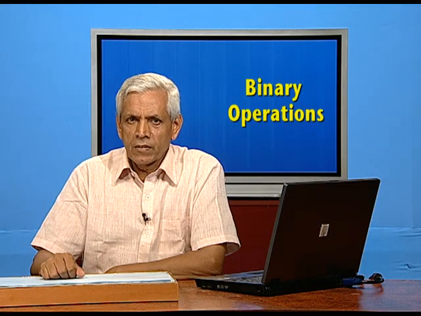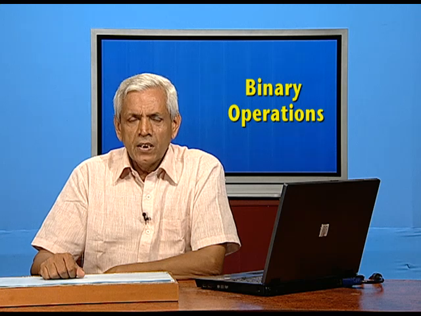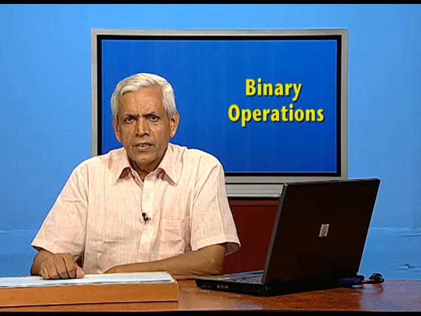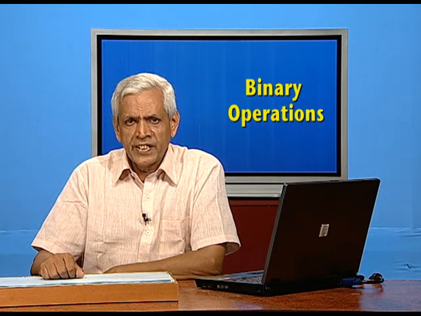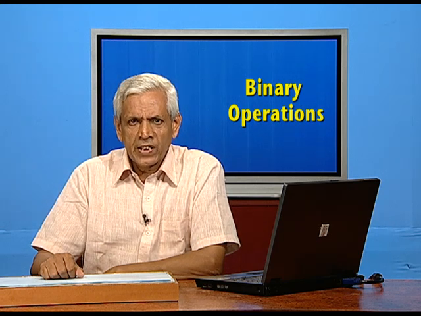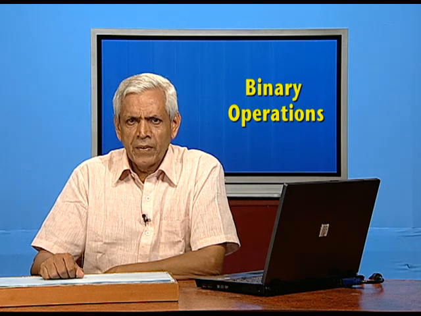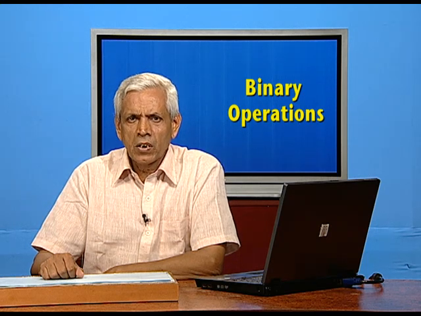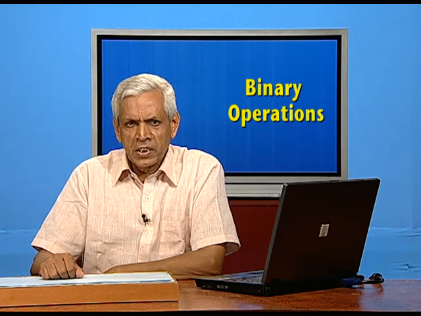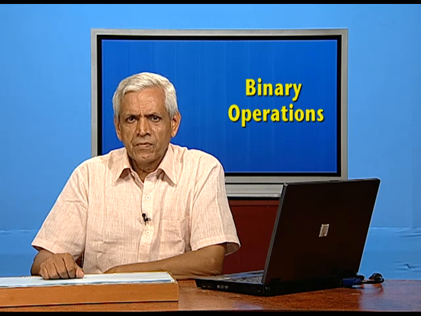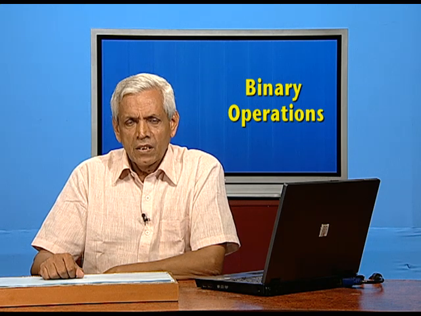This completes the problem. Now, dear students, today we have completed the discussion on binary relations. There are 3 types, namely reflexive, symmetric and transitive, and when the relation has all 3 properties, we call it an equivalence relation, and for an equivalence relation there comes up something called equivalence classes. Thank you very much.